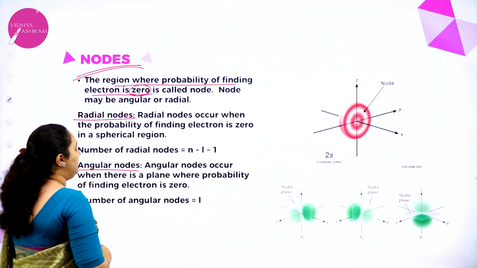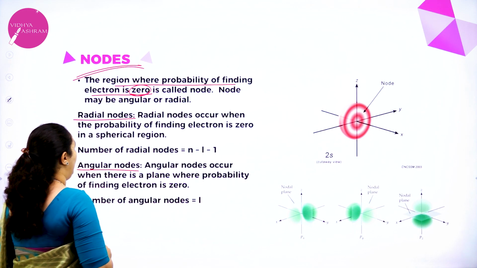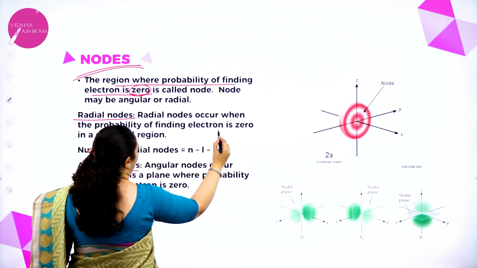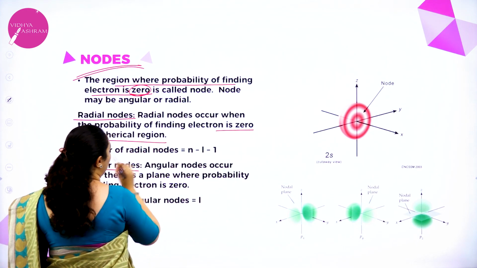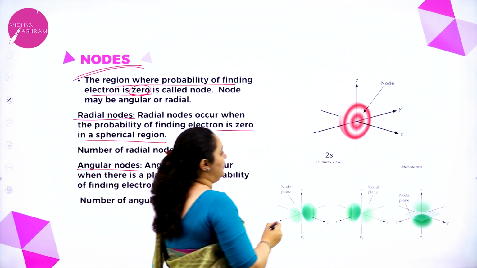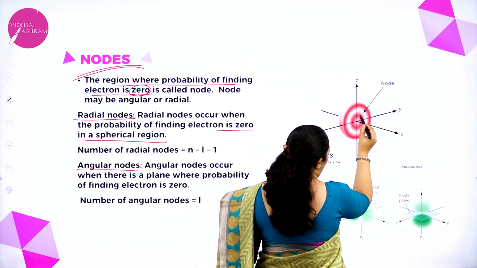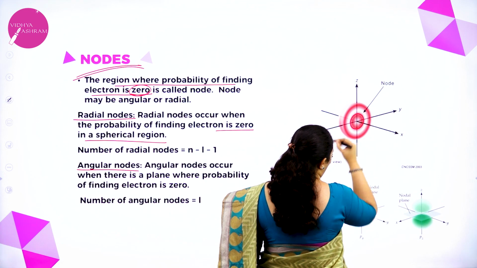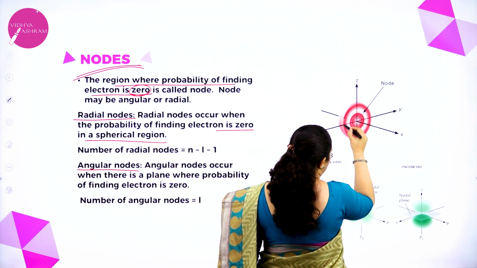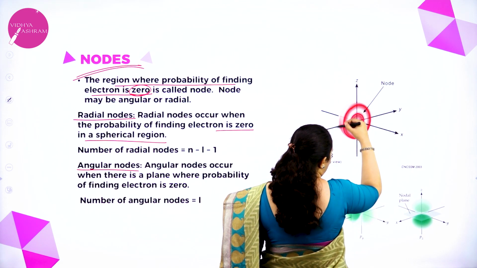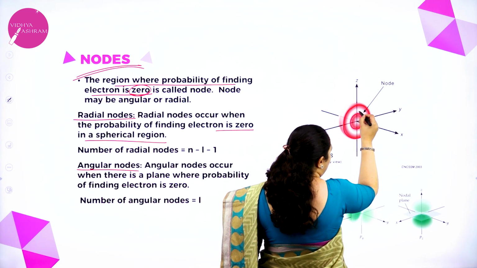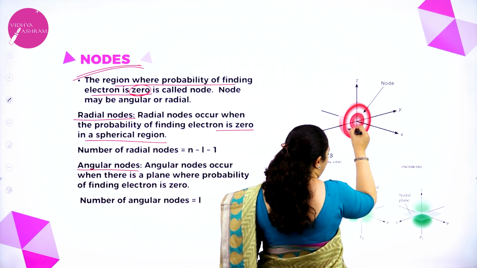Now what is radial node? Radial nodes occur when probability of finding the electron is 0 in a spherical region. See in this one, what we have shown here in red, this is 1s orbital, okay, and this is 2s orbital. So in between that you can see a white space there.